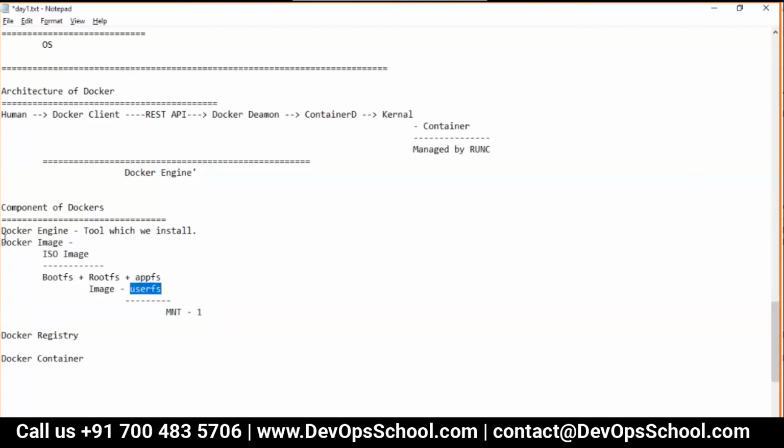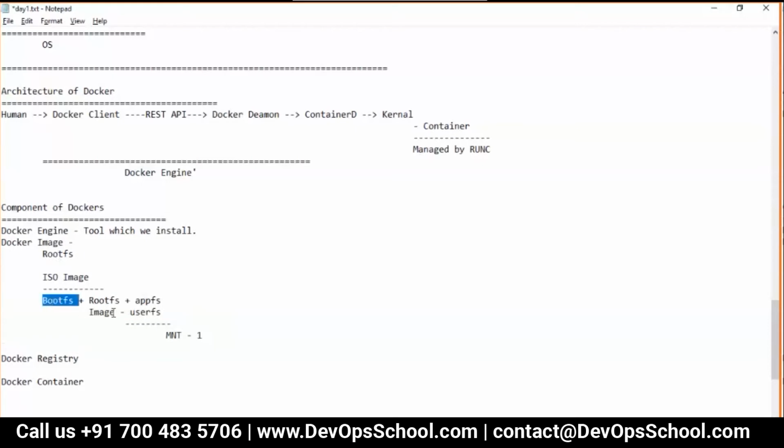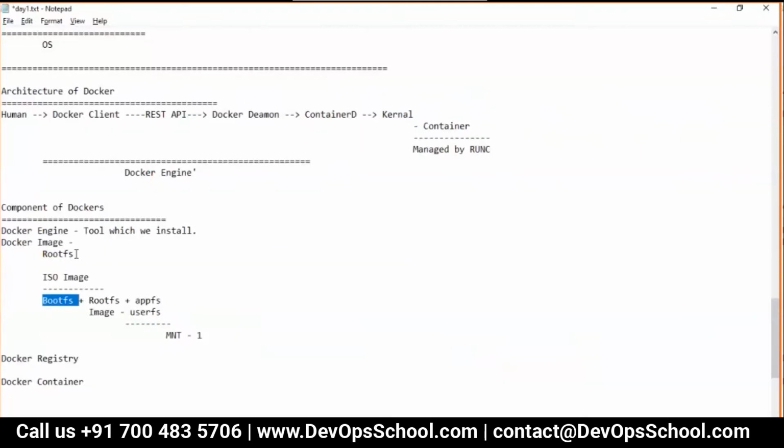So what I was trying to tell you here is, in the operating system you have an image which you replicate a number of times, and they mount that file system at user level. But there is a difference in a Docker image. In a Docker image, you have only root file system. No boot file system, because boot file system is the kernel. You won't see that in a container. So you have root file system plus application file system plus user file system.